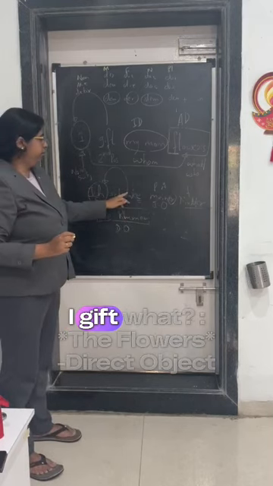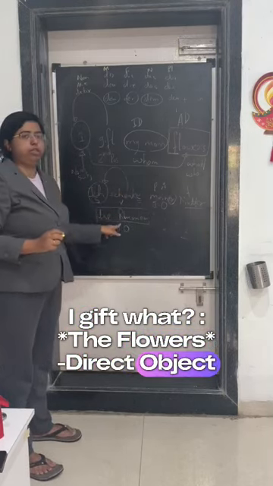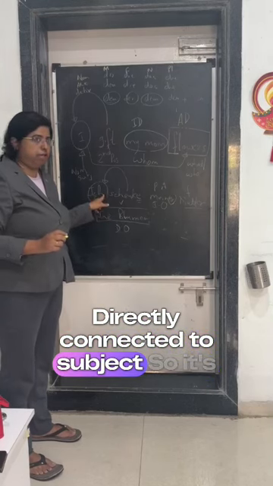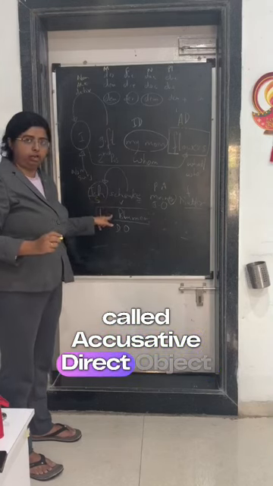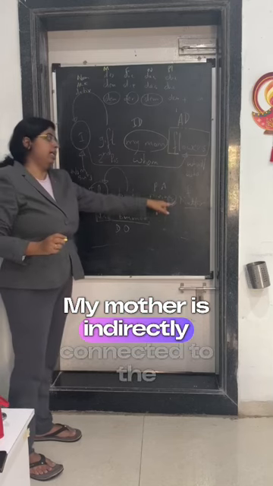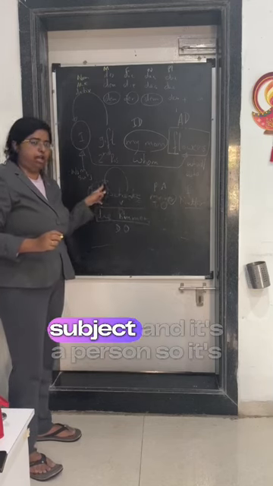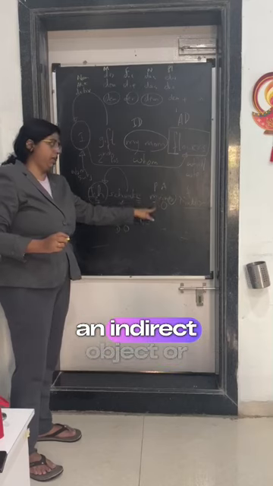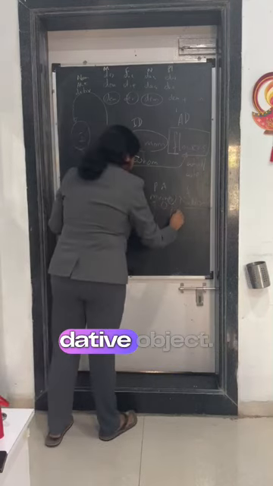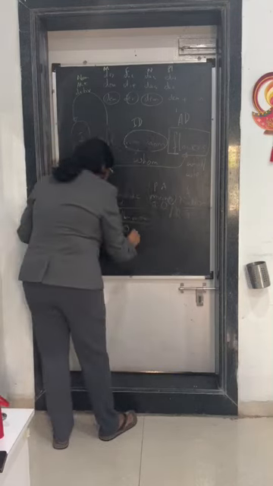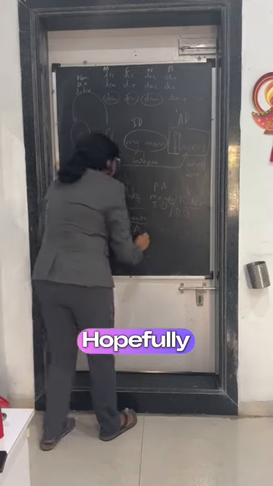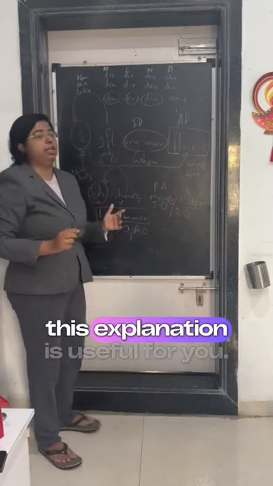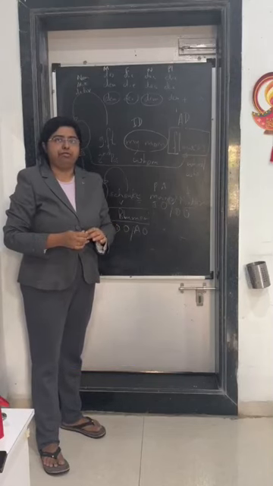So I gift what? The flowers, direct object, directly connected to the subject, so it's called accusative or direct object. My mother is indirectly connected to the subject and it's a person, so it's an indirect object or dative object. And this is the accusative object. Hopefully this explanation is useful for you and we meet next time.